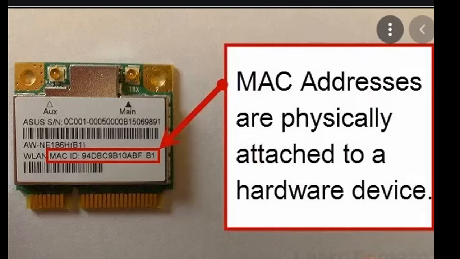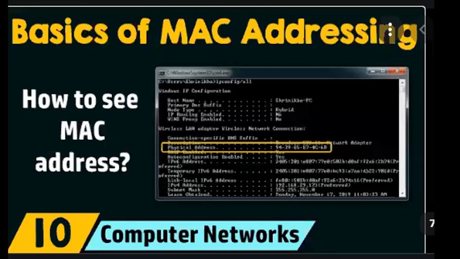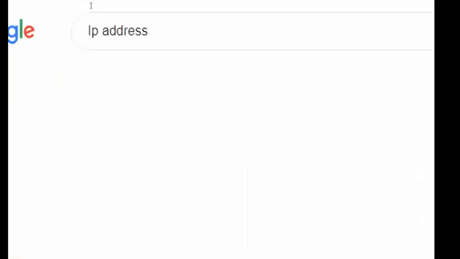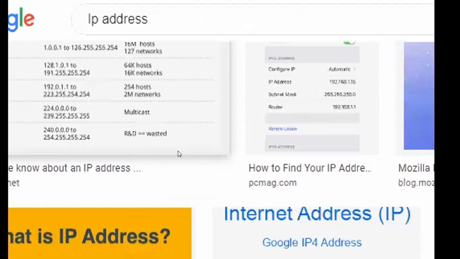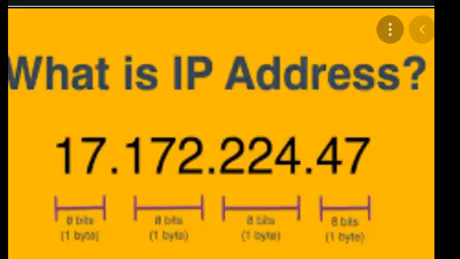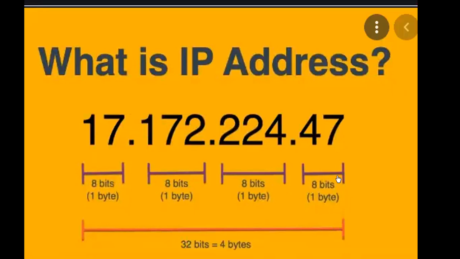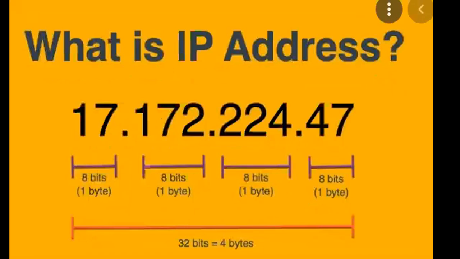Next one is IP address. So every machine in a network has another unique identifying number, which is called its IP address.